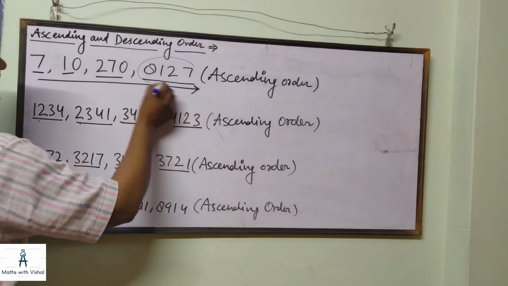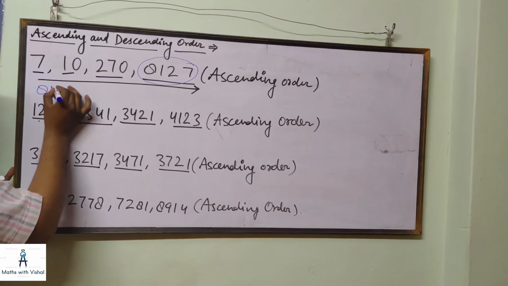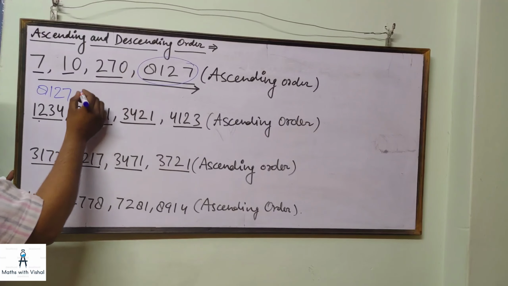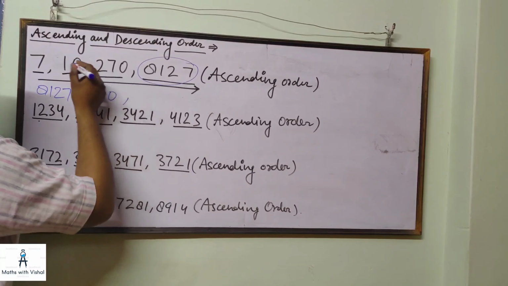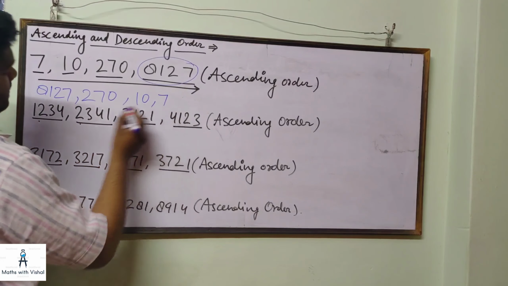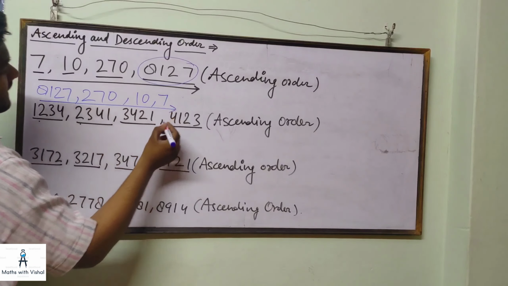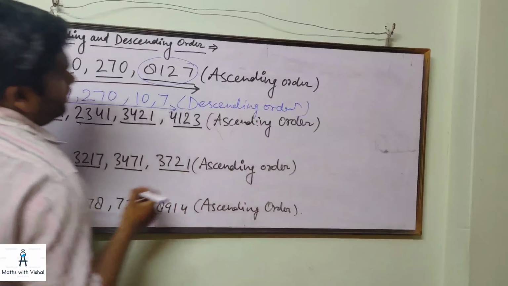Let us take this largest number. We write it here first. This is the second largest, we write it at the second place. Then 10 and then 7. So this order is known as descending order.